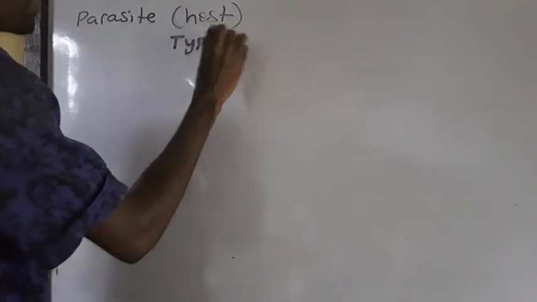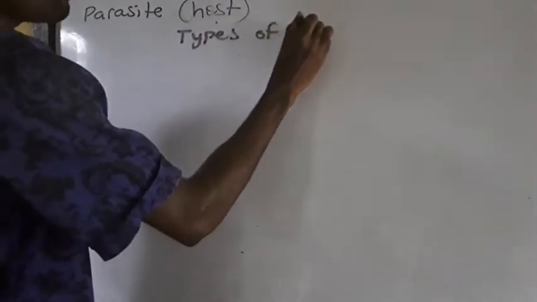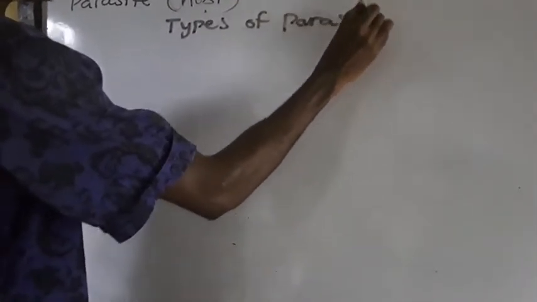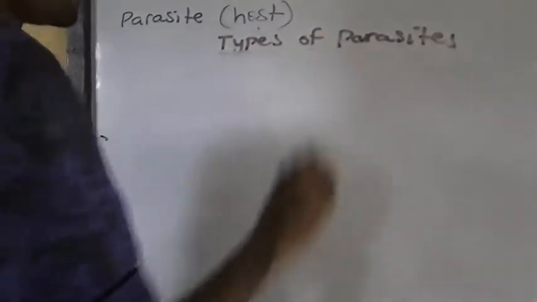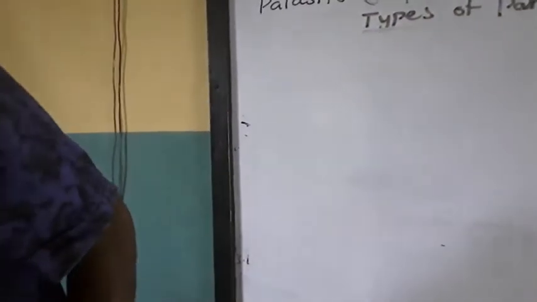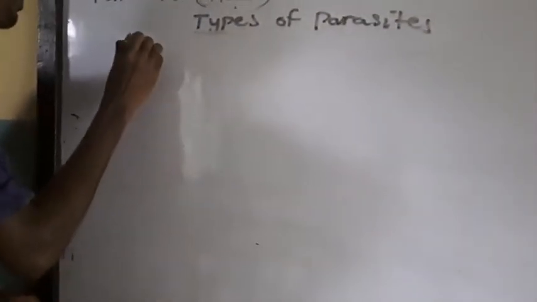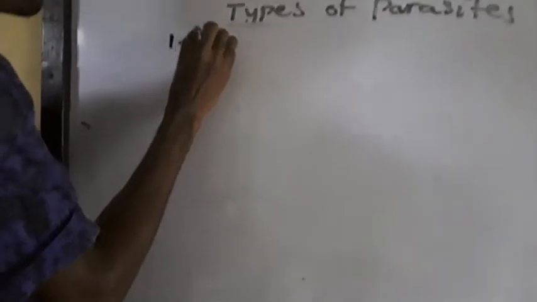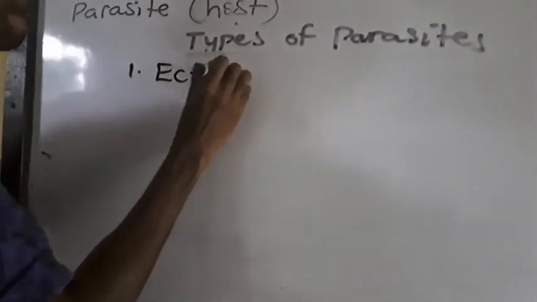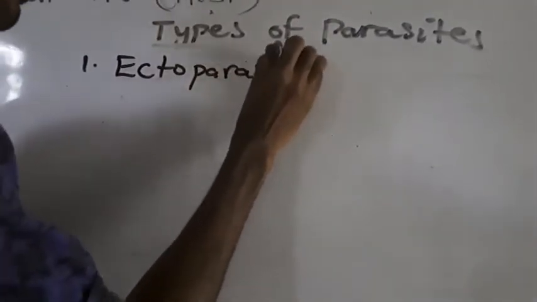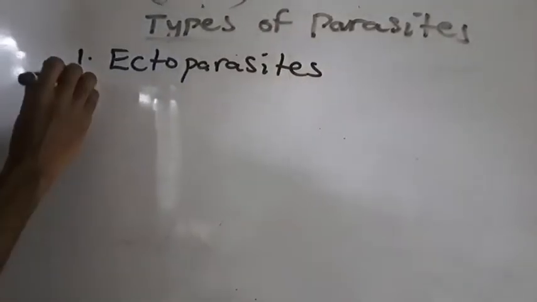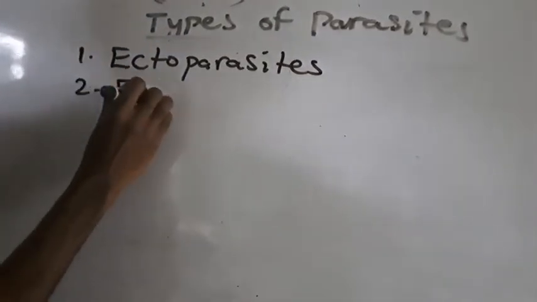Now let's look at types of parasites. There are two types of parasites. The first one is called ectoparasites, and the second one is called endoparasites.